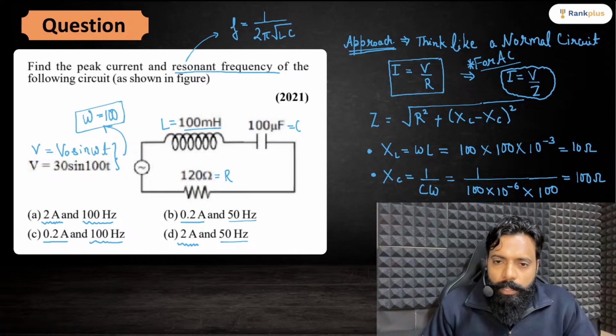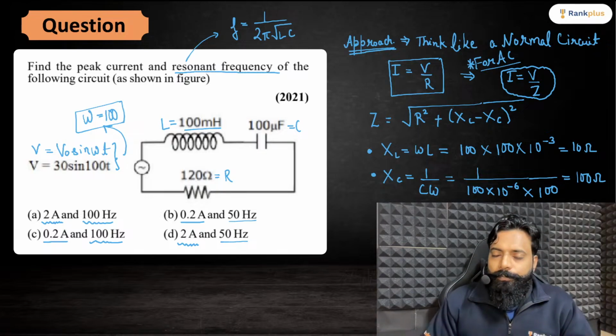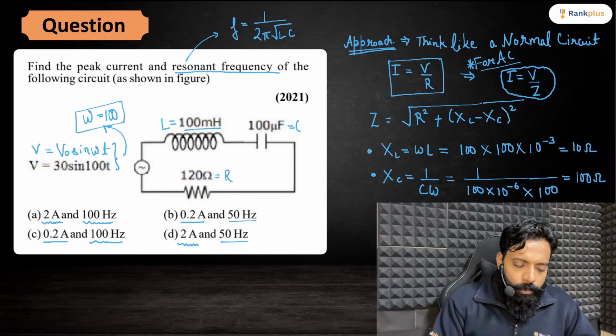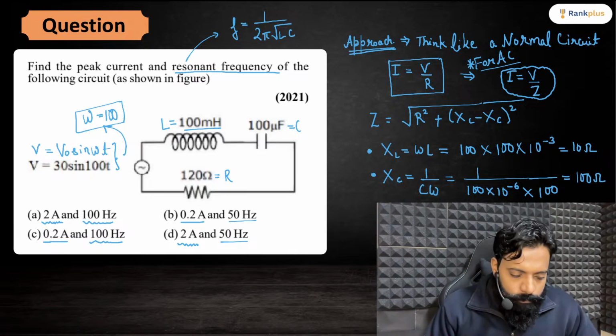Ultimately, if you need to find Z here, it will come out to be the square root of 120 square plus (100 minus 10) which is 90 square, and this you have to solve. If you solve this, what value are you getting? 120 square plus 90 square. So it will come out to be 150.